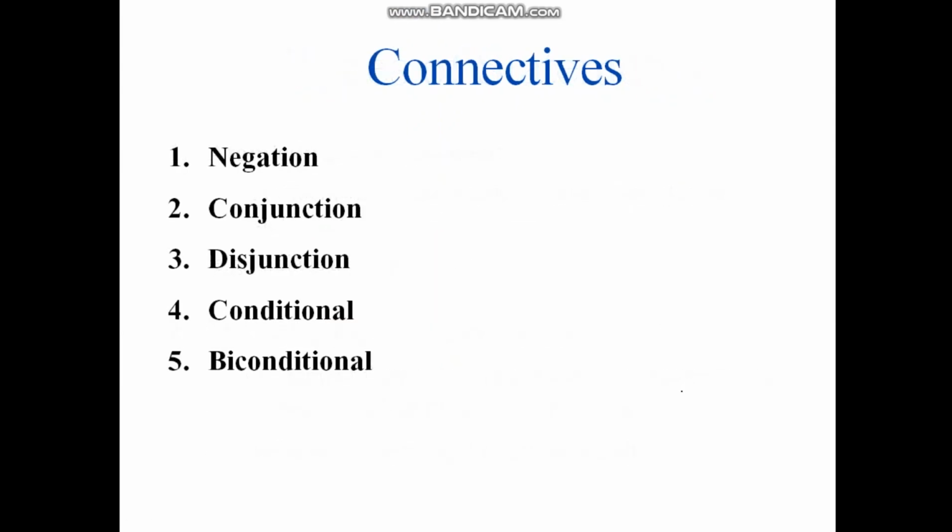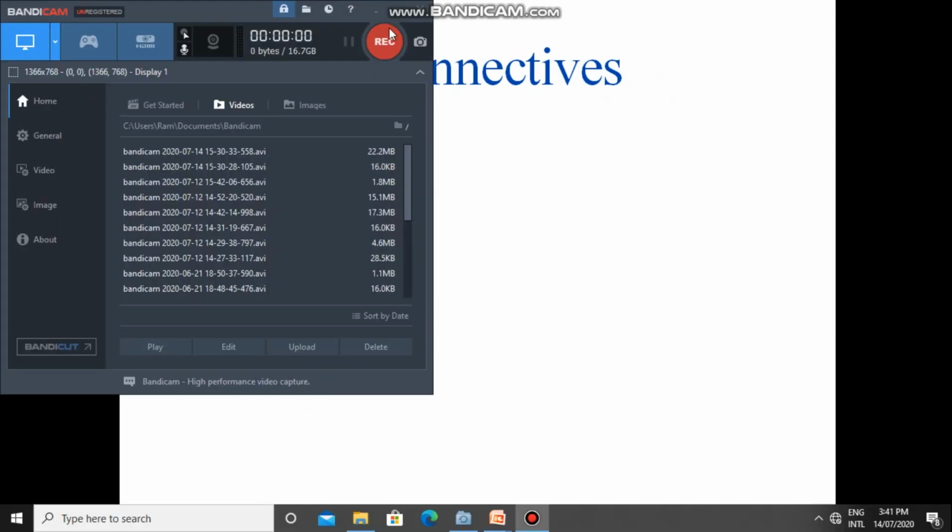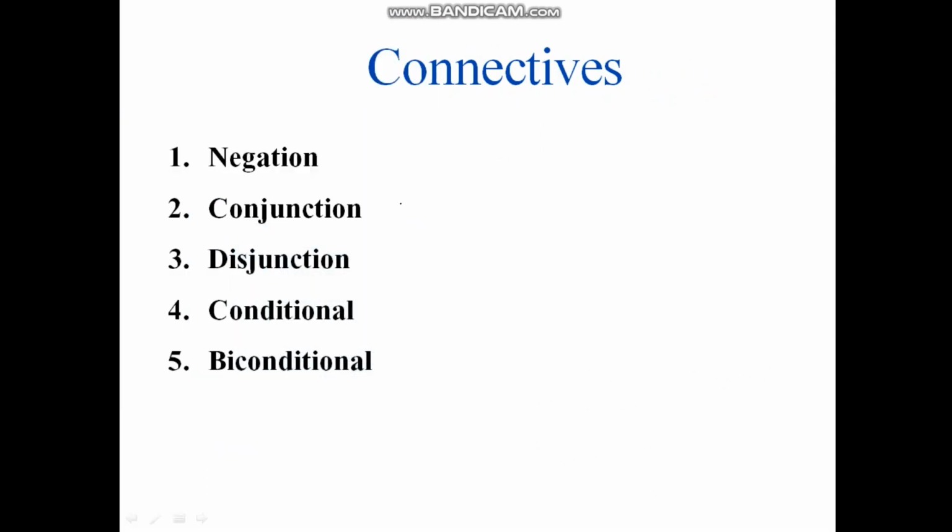The next one is the different types of connectives. There are 5 types of connectives that we are going to discuss. One is called the unary connective, and the remaining 4 are binary connectives. Unary means it operates on only one operand, and the others operate on two operands, generally 2 operands at a time. The others are conjunction, disjunction, conditional and biconditional. These are the 4 connectives that we are going to discuss in this lecture.